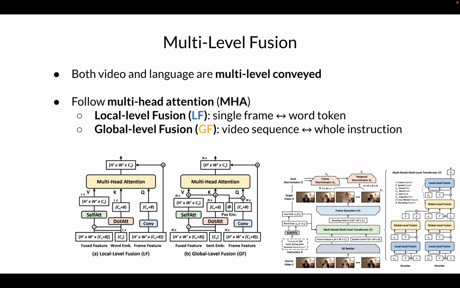And let's get deeper into multi-level fusion, MLF. Both video and language are multi-level conveyed, where video is composed of a series of image frames, and language is a set of word tokens with a specific order. LF is to fuse between a single frame and each word token. GF models the entire video sequence with the whole instruction. Both LF and GF follow the idea of multi-head attention, and you can find the detailed computation process in our paper.